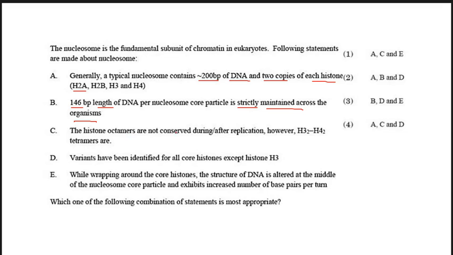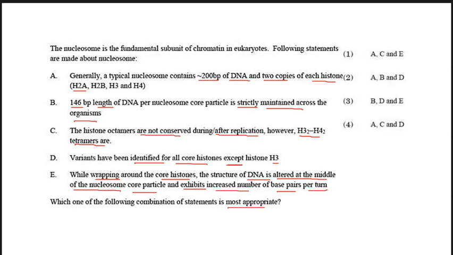The histone octamers are not conserved during or after replication; however, histone H3 2 and histone H4 2 tetramers are. Variants have been identified for all core histones except H3. While wrapping around the core histones, the structure of DNA is altered at the middle of the nucleosome core particle and exhibits an increased number of base pairs per turn. Here it is asking which 3 options are correct, which 3 options are most appropriate.